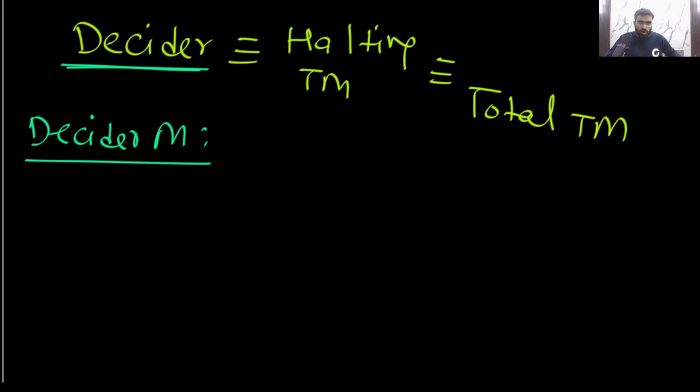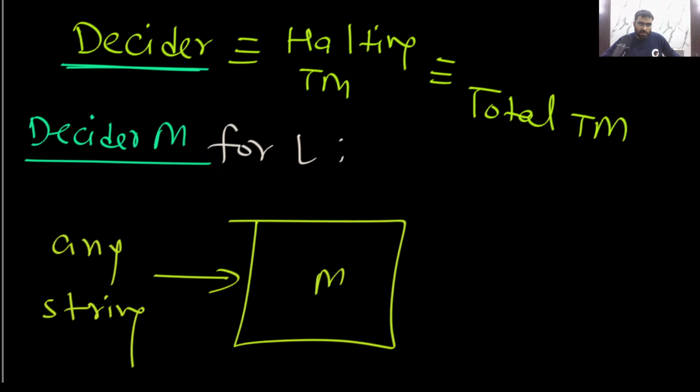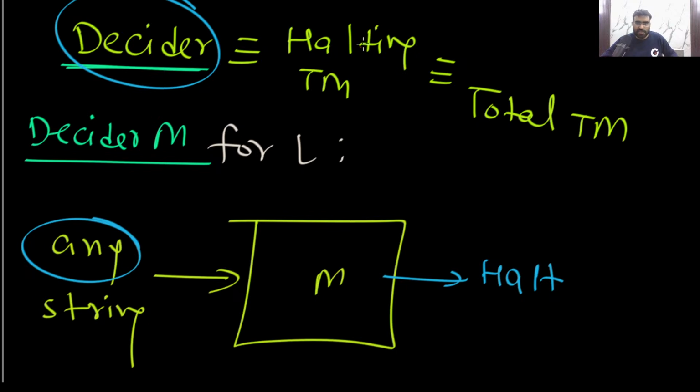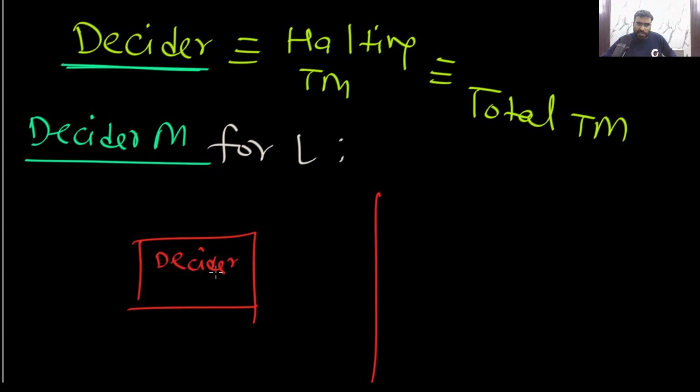Now remember, this will always halt, yes or no? This decider M, for some language L, whatever string you give, any string you give, it will always halt. This is the definition of a decider, that it will always halt. It is a halting Turing machine.